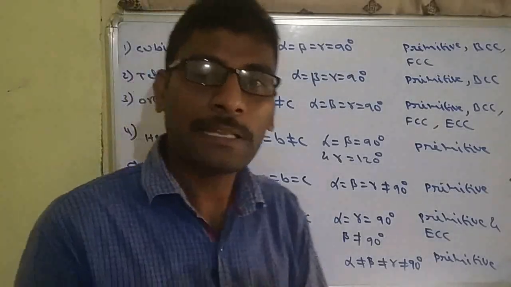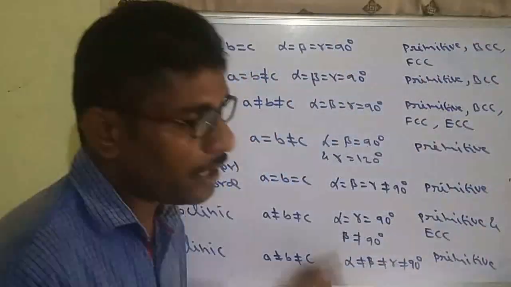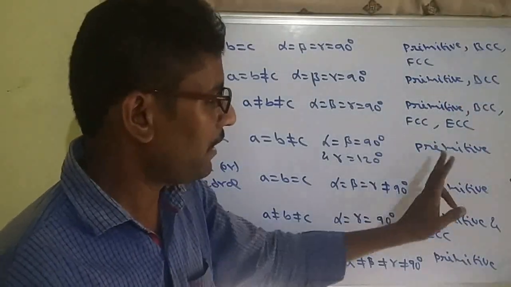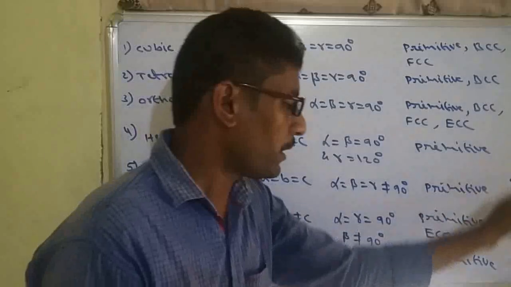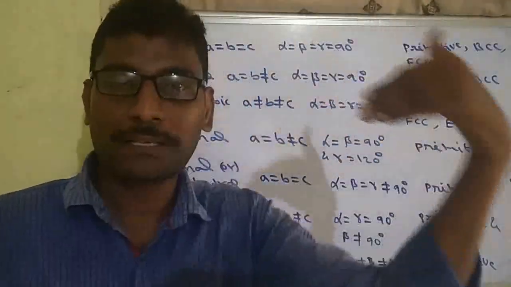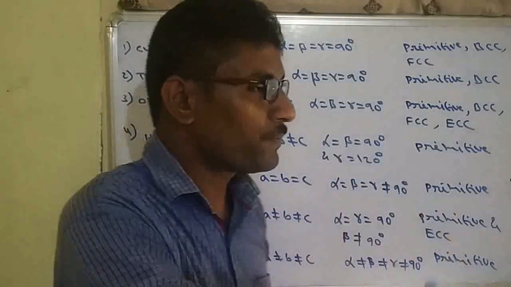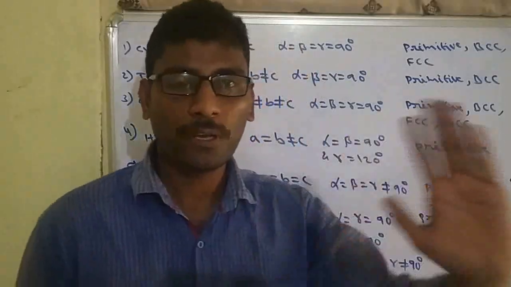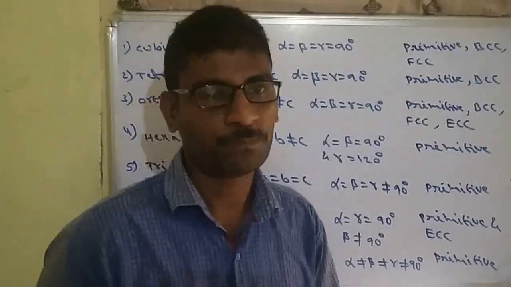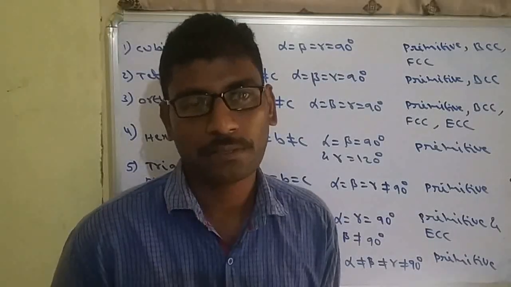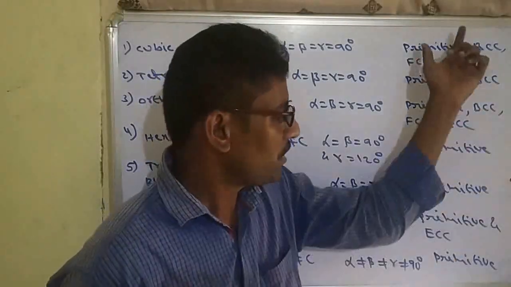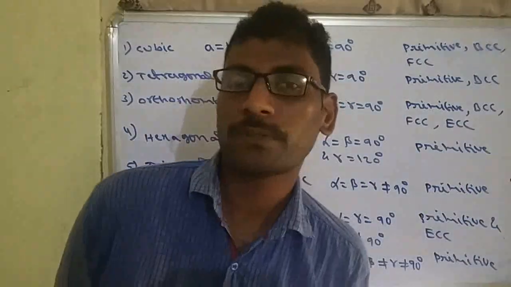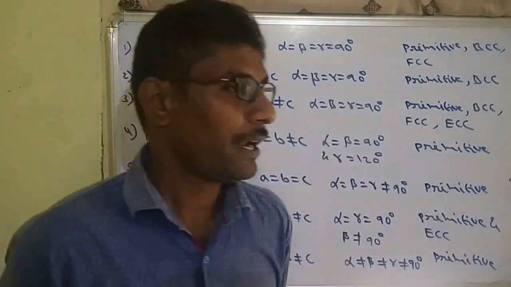And based on lattice points, these are the possibilities. So the total possible unit cells, when we count 1, 2, 3, 4, 5, 6, 7, 8, 9, 10, 11, 12, 13, 14. There are 14 unit cells or 14 crystal lattices possible. All these 14 crystal lattices we call Bravais crystal lattices, in memory of the French scientist Bravais. So Bravais lattices are total 14: cubic primitive, cubic BCC, cubic FCC, like that. These are called Bravais crystal lattices.